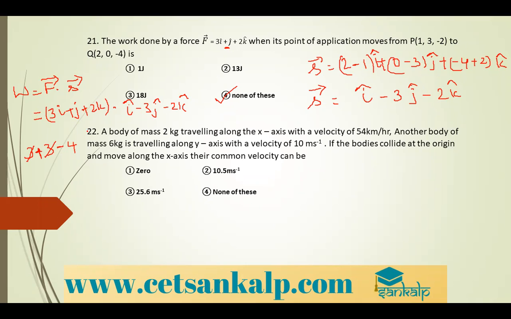So common velocity, the formula is m1 u1 plus m2 u2 is equal to m1 plus m2 into v. Okay, so I'll give some time. Do it. So convert that 54 kilometer per hour to meter per second.